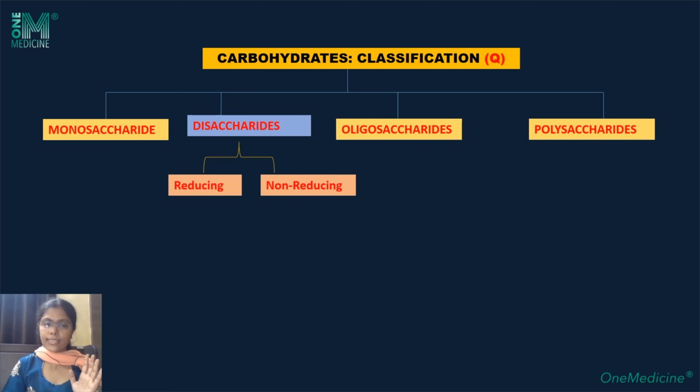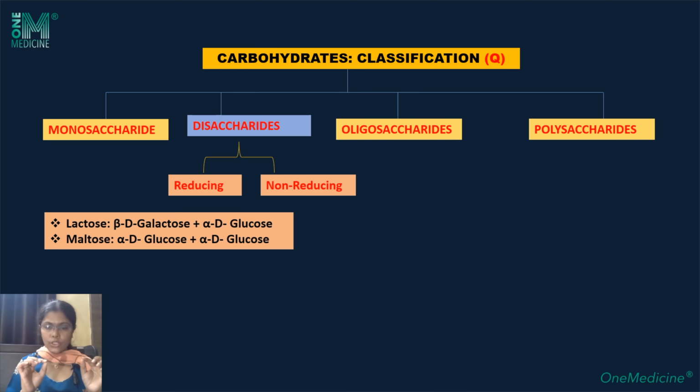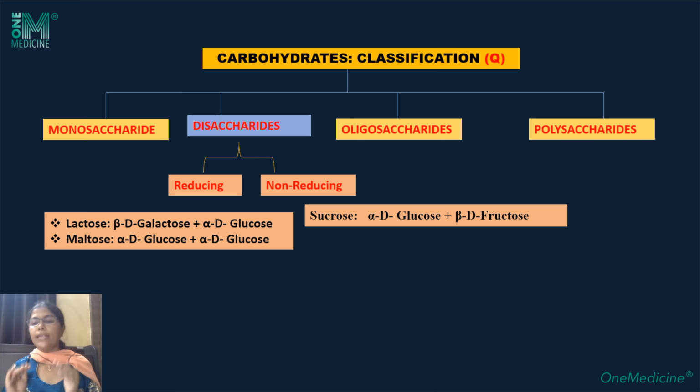Now, the reducing disaccharides are like lactose, which has galactose plus glucose, and maltose, which has two identical glucose units. These are reducing disaccharides. Lactose is the milk sugar. Non-reducing are sucrose, the cane sugar, which consists of glucose and fructose, and trehalose. In exam, a common question is, give some examples of non-reducing sugar. One is sucrose, second one is trehalose. You have to remember these names.